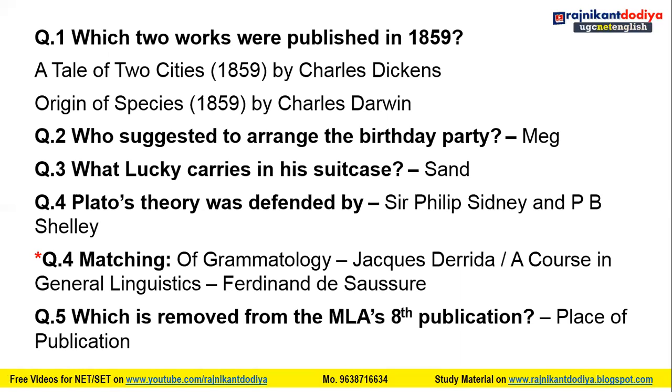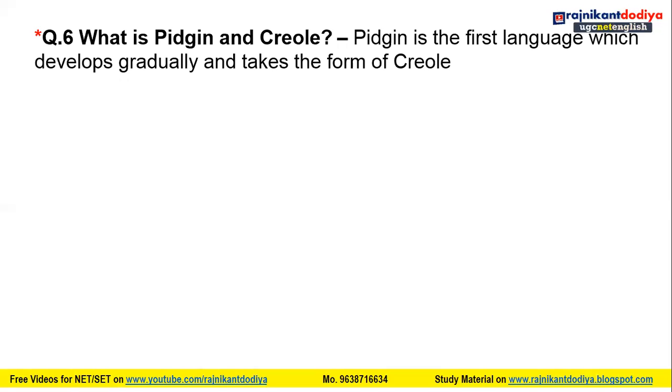Then, which is removed from the MLA's 8th edition? Place of publication is removed, friends. It is not important, that's why they removed the place of publication from MLA's 8th edition. Then, what is Pidgin and Creole? Pidgin is the first language which develops gradually and takes the form of Creole.